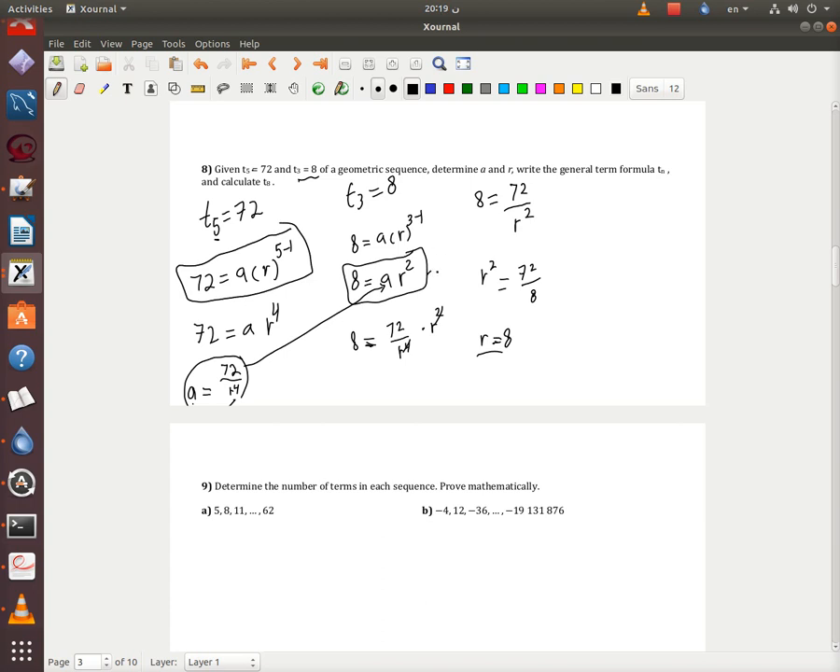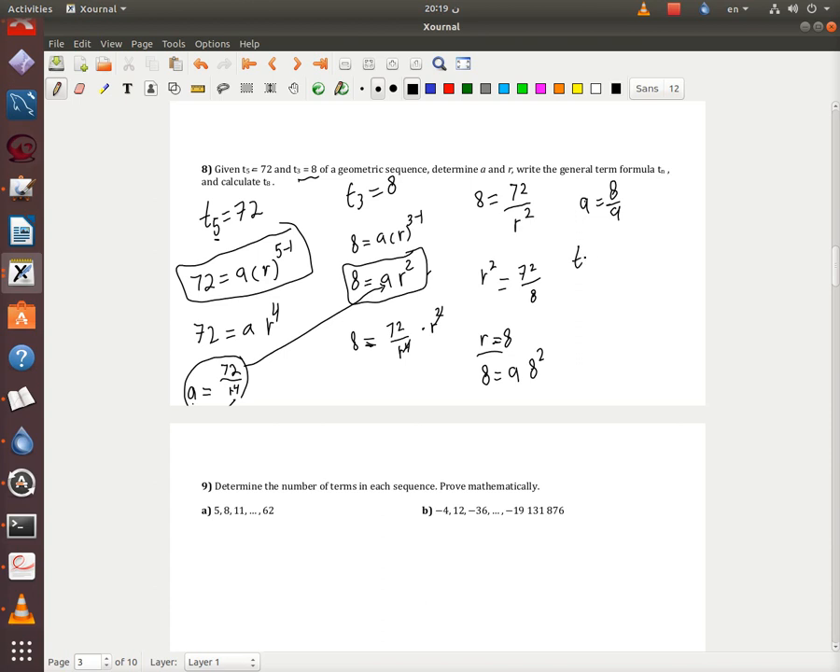So I'm going to just pick this one and apply it. You can apply it on anything you want, on any formula. I squared right now. So r is 8. Okay, so I'm going to have a and then 8 squared, and then a is going to be 72 over 81, which is going to be 8 over 9. So a is 8 over 9.